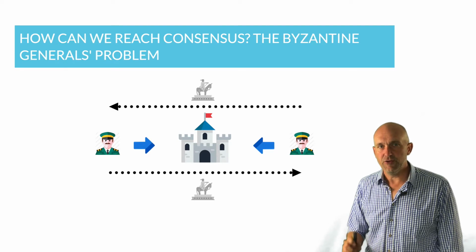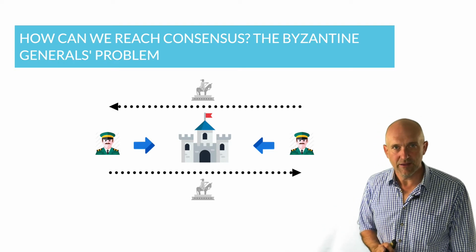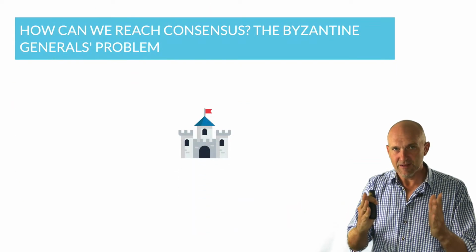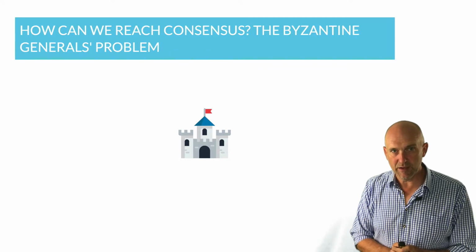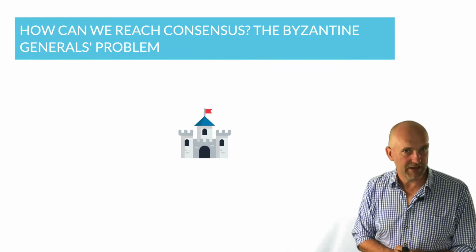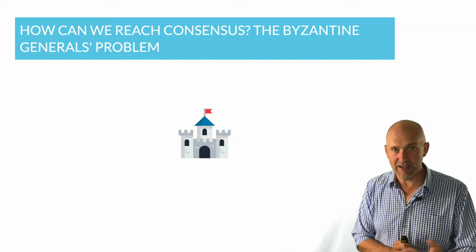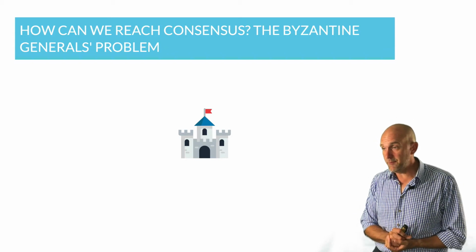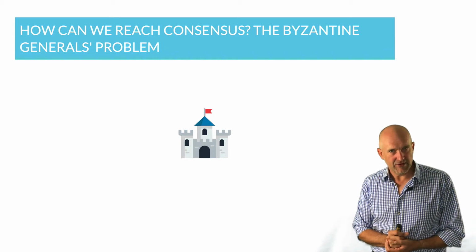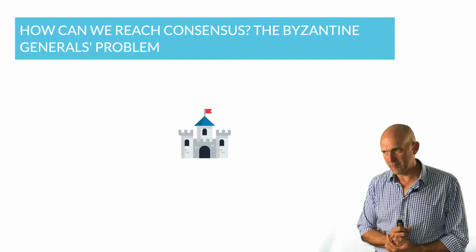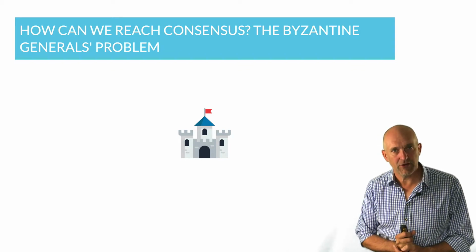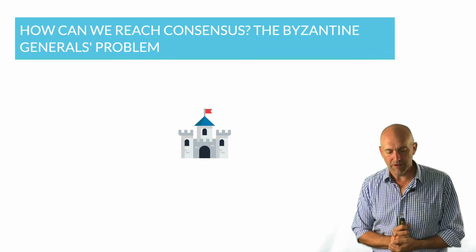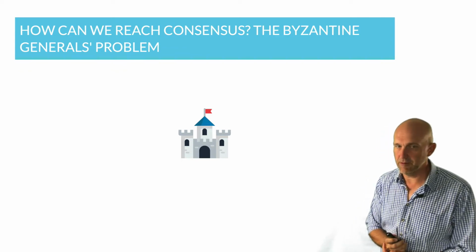And the question is, do they at any point in time agree that both of them know, so do they both have common knowledge, that the attack time will be at 9 o'clock the next morning? The answer to that is no. They can never achieve consensus in this problem. Now that sucks. And in a bilateral system, that is actually a common problem. Not only has this been pointed out by the computer science literature, but also by the economics literature. There is a paper, the electronic mail game, by Ariel Rubinstein, a very famous paper on that one.